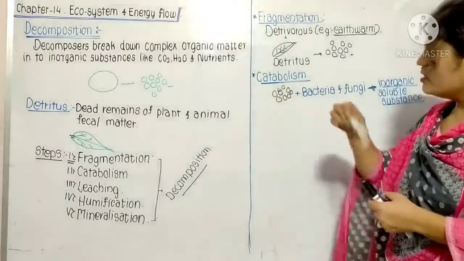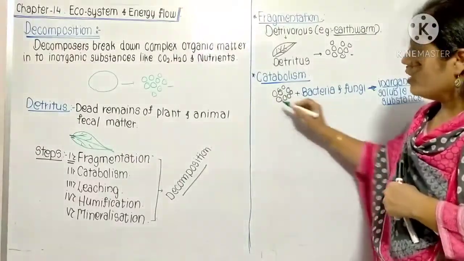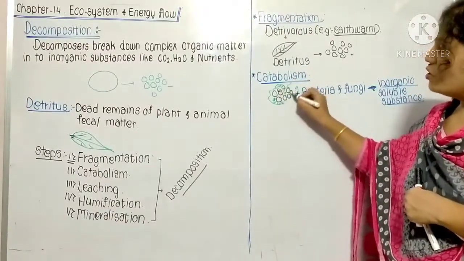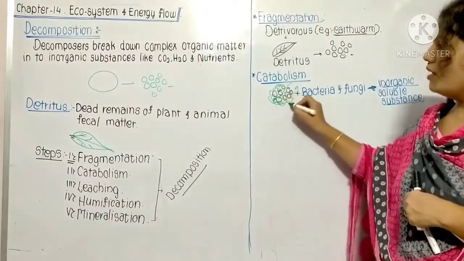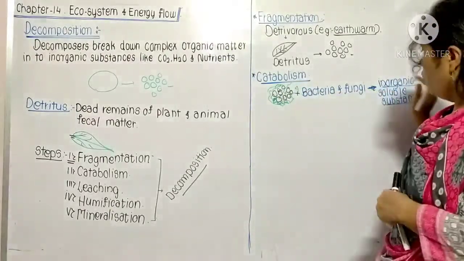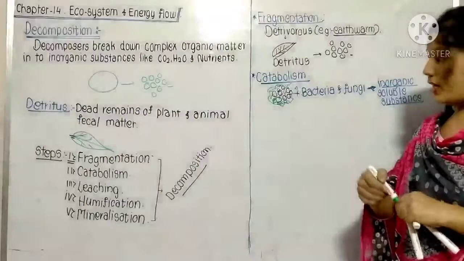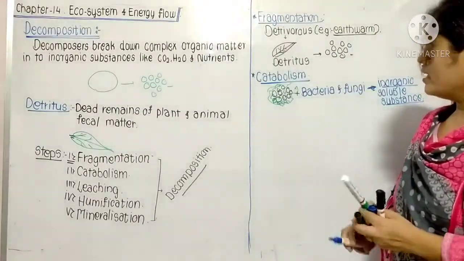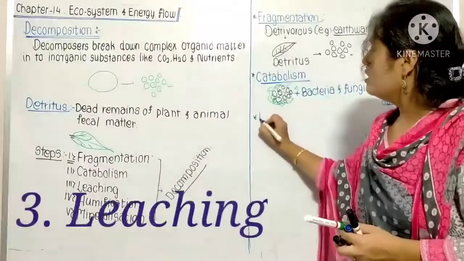On that detritus, the bacteria and fungi present in the soil show a reaction. They act on it, and whenever the bacteria and fungi act on this, they convert it into inorganic soluble substances. That is the second step, known as catabolism. After the catabolism, the next step is known as leaching.